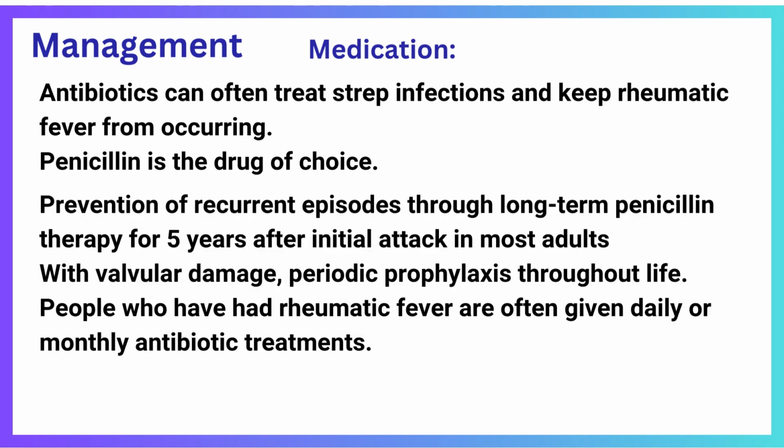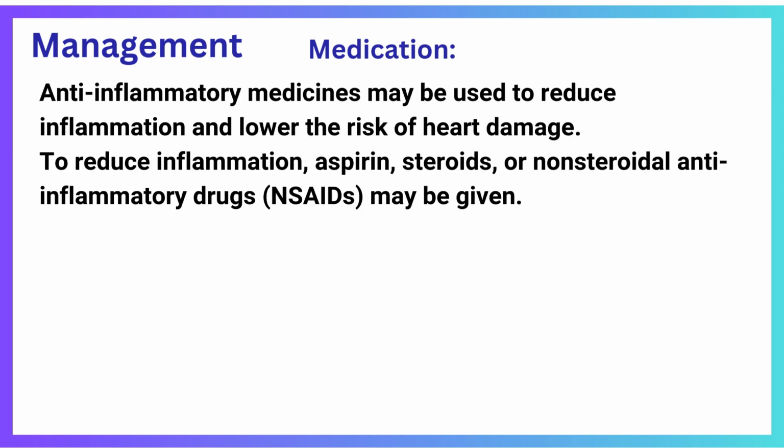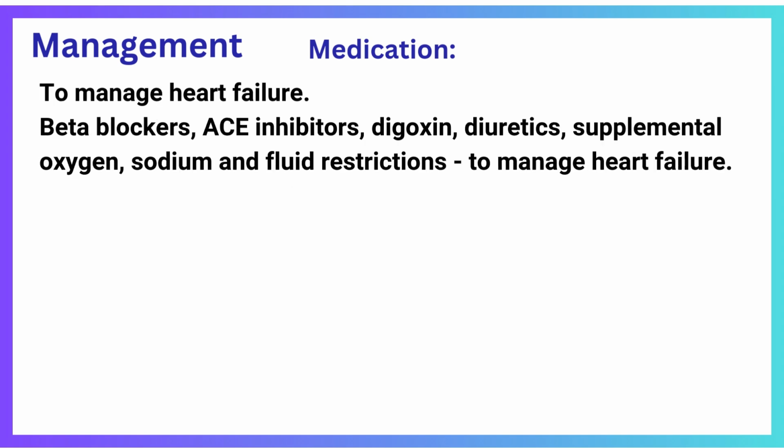Prevention of recurrent episodes through long-term penicillin therapy for 5 years after the initial attack is needed in most adults. With valvular damage, periodic prophylaxis throughout life is given. People who have had rheumatic fever are often given daily or monthly antibiotic treatments. These can prevent infections from occurring again. They can also lower the risk of more heart damage. Anti-inflammatory medicines may be used to reduce inflammation and lower the risk of heart damage. To reduce inflammation, aspirin, steroids, or non-steroidal anti-inflammatory drugs may be given, and also to control the fever and pain. Other medicines may be needed to manage heart failure or abnormal heartbeat.